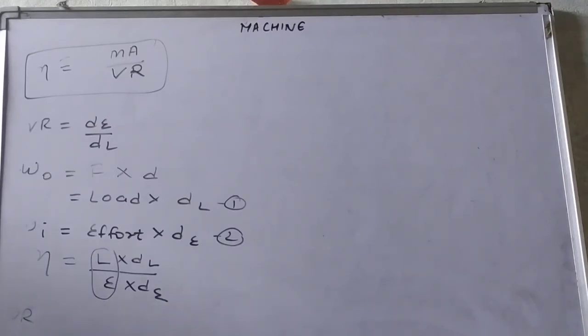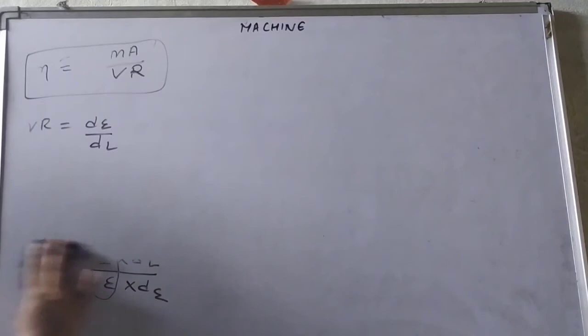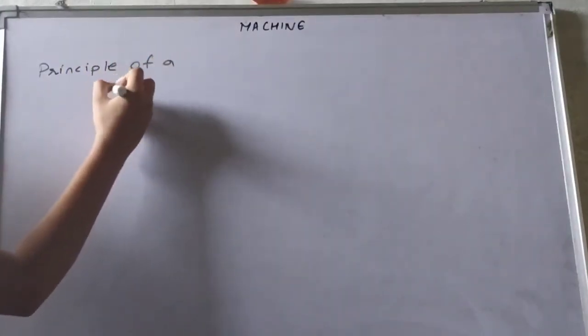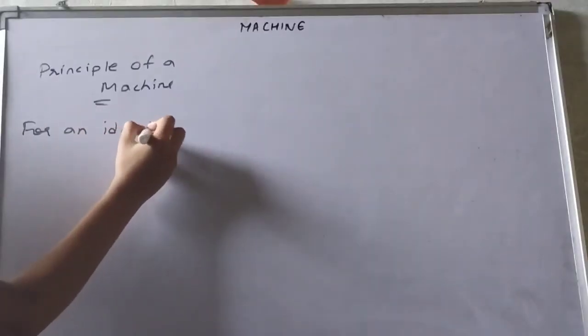Okay. Now the next topic is the principle of a machine. The principle of a machine states that for an ideal machine, आइडल मशीन का मतलब क्या होगा? The machine in which there is no loss of energy. वहां पे कोई भी लॉस ही नहीं है. आइडल मशीन में हम ये इंक्लूड करते हैं, in which the work output is equal to the work input. This is the principle of the machine. This case is for an ideal machine only. ठीक है, ये केस सिर्फ एक आइडल मशीन के लिए जहां पे कोई भी लॉस नहीं है एनर्जी का.